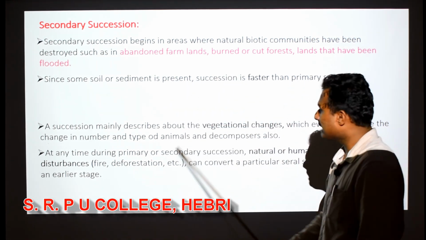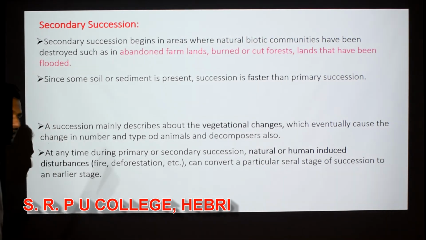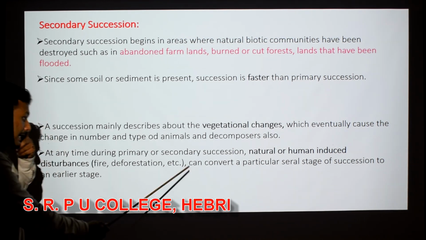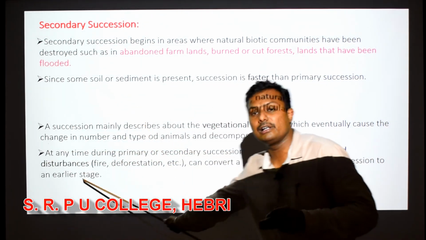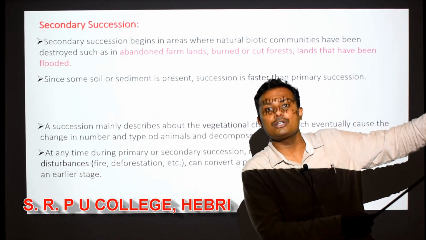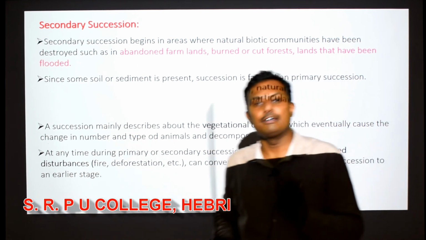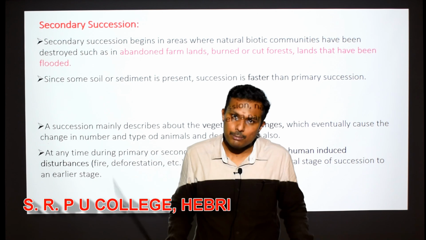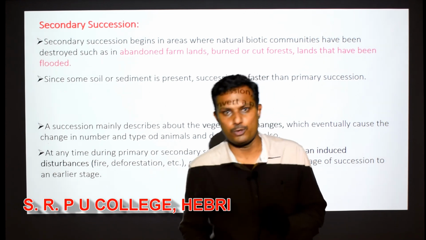At any time during the primary succession or secondary succession, if there are natural or human-induced disturbances, maybe fire or deforestation in the case of a forest, right? Such changes can convert a particular serial stage of succession back to its earlier stage. If a succession is at some serial stage, it will convert it back to the previous serial stage. So that means disturbances, definitely because of these disturbances, ecological succession is a very slow process. Disturbances are quite common, right? So because disturbances are there, ecological succession becomes very slow. It's a very slow process, right?